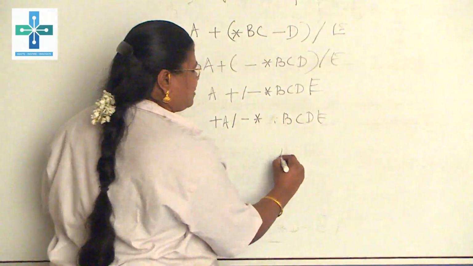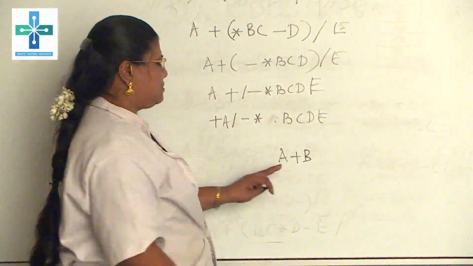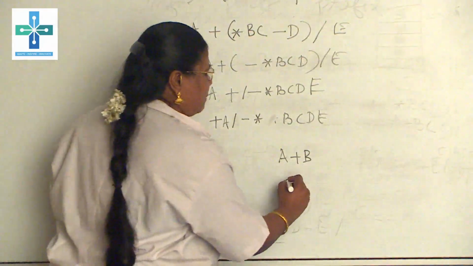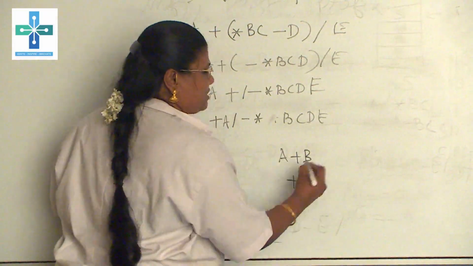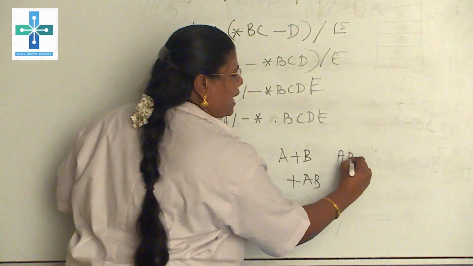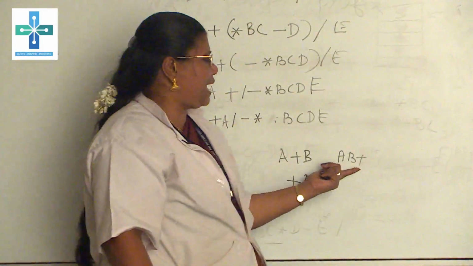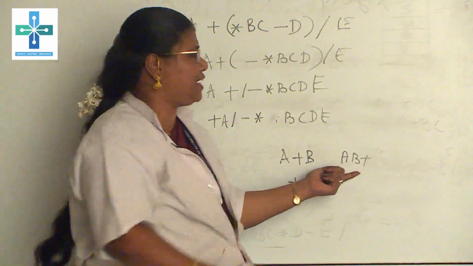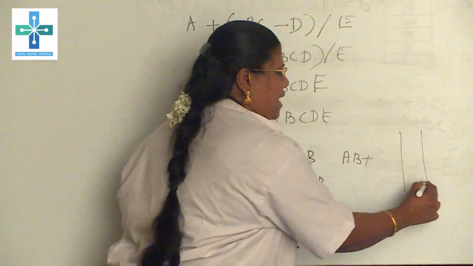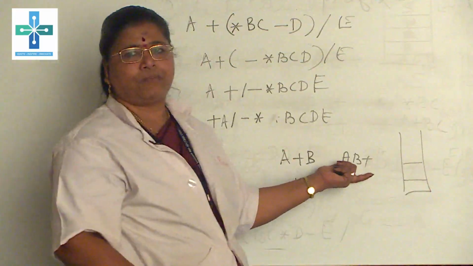Now, if you take simply A plus B, it is converted as plus AB for prefix, and postfix is AB plus. Therefore AB plus is a postfix expression. If we are going to store it in a stack, how will we do it?